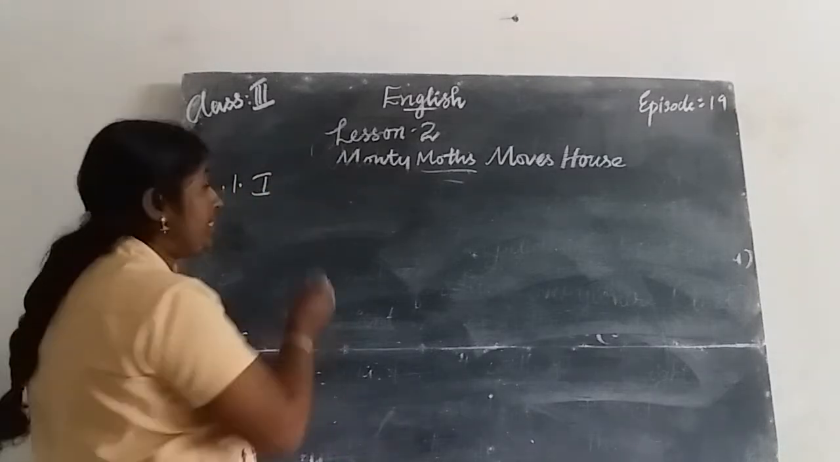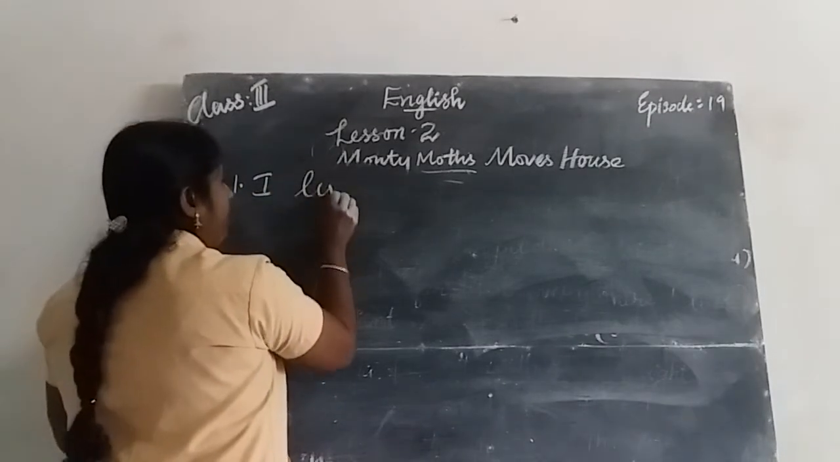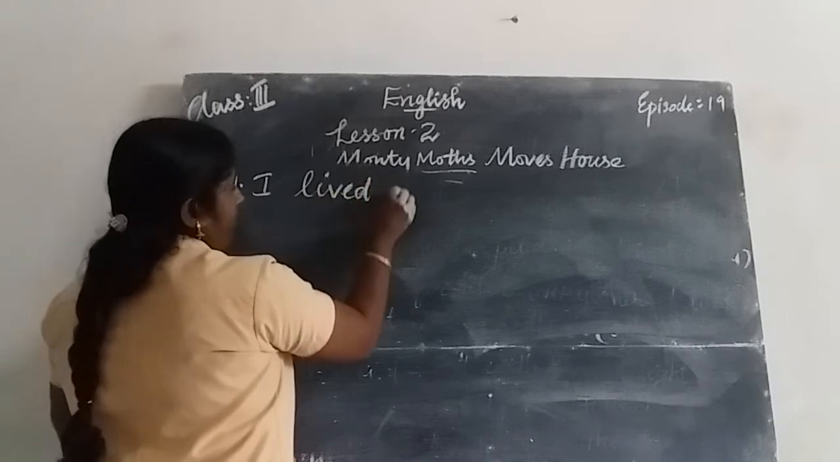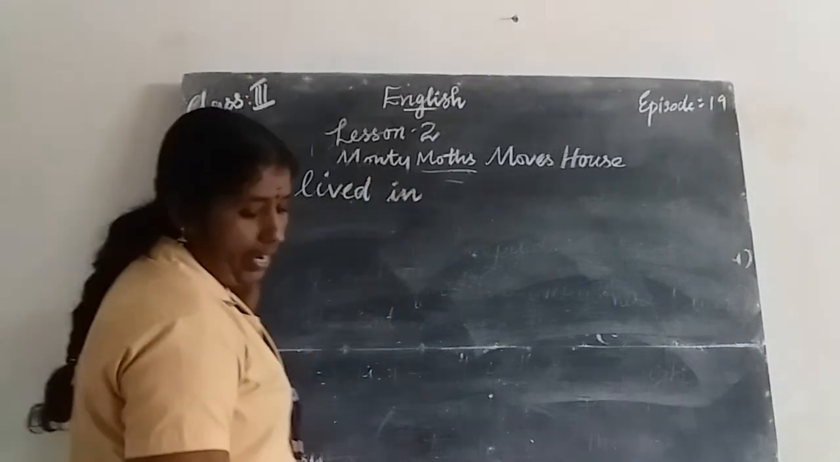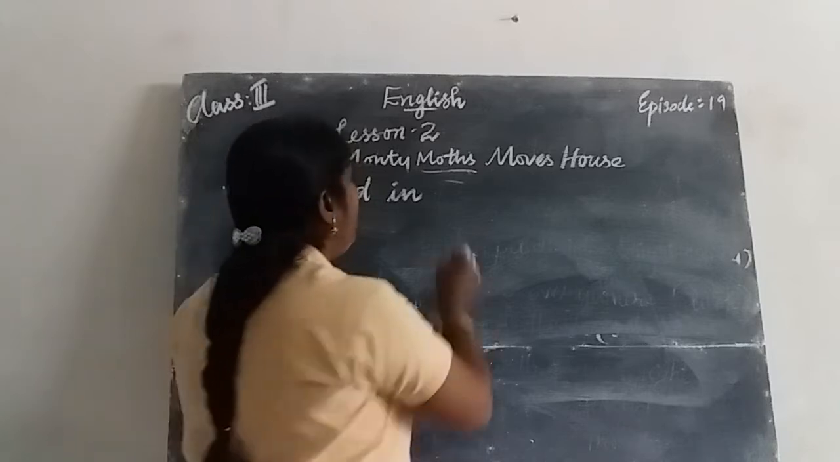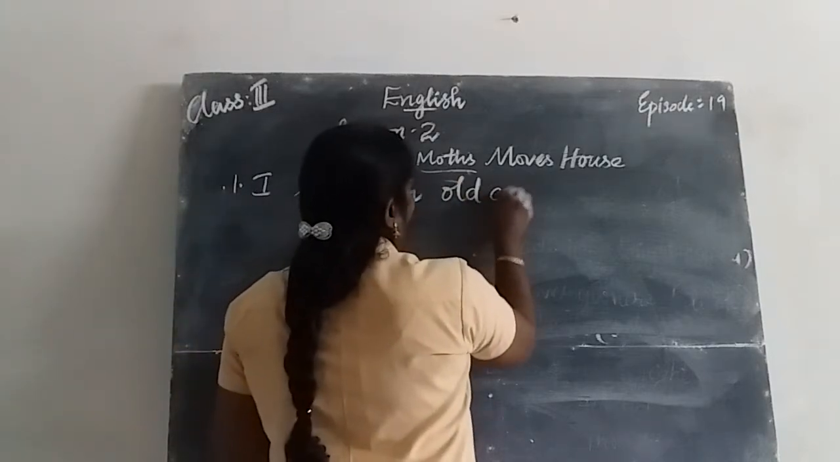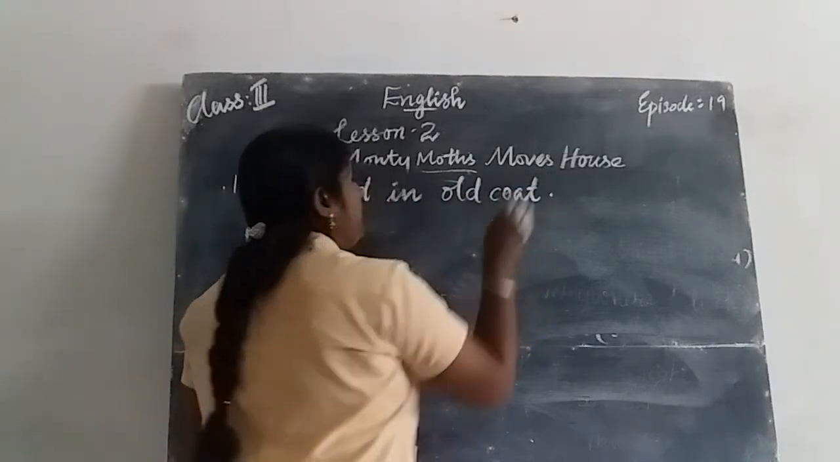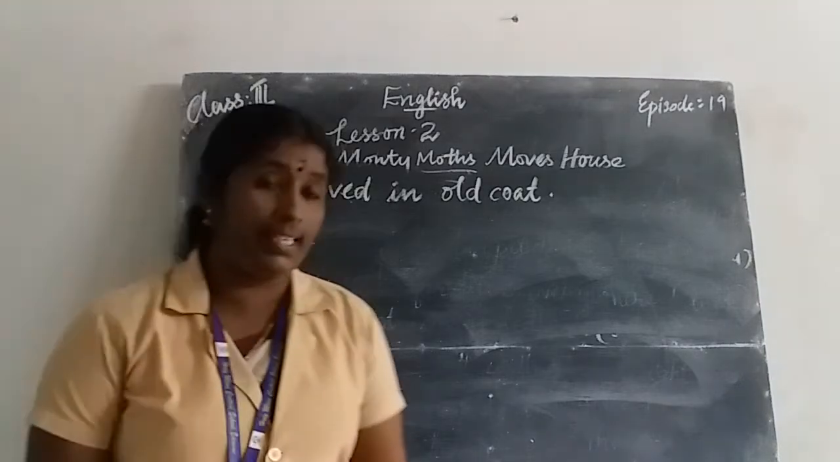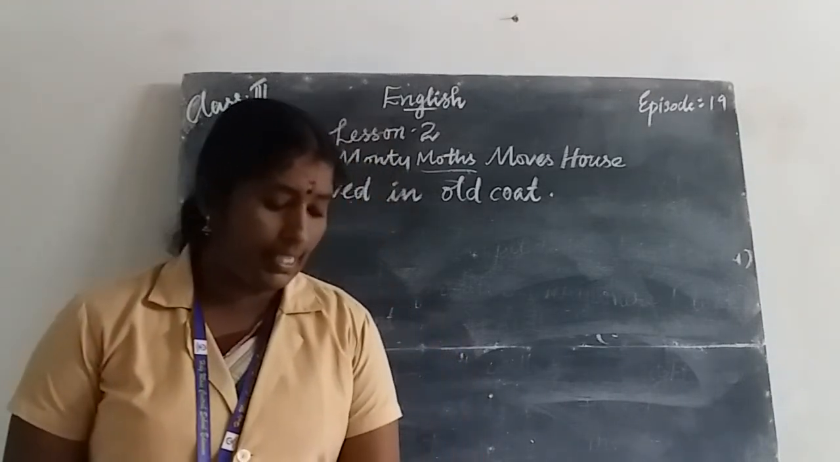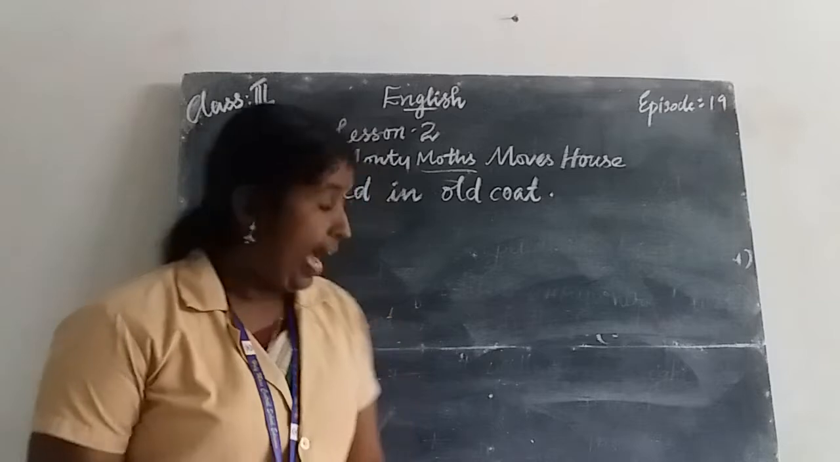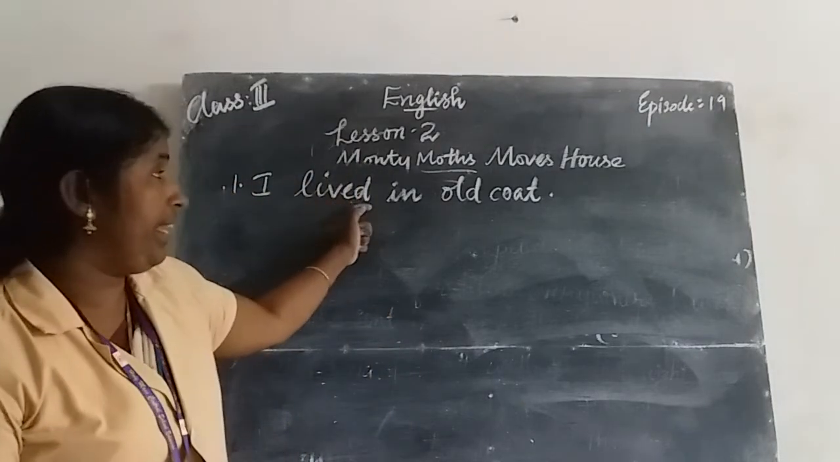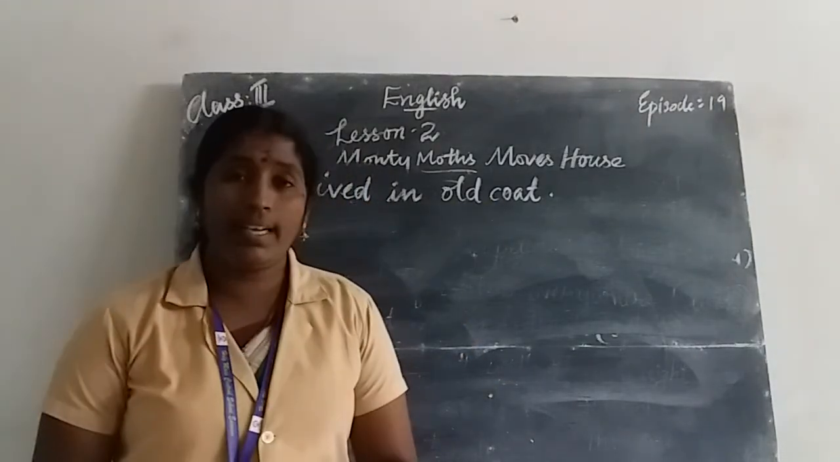Past tense of live is lived. I lived in the old court. This is the sentence. Rewrite the sentence in the past tense. You rewrite the sentence in the blanks given there. I lived in the old court. That is the correct sentence.